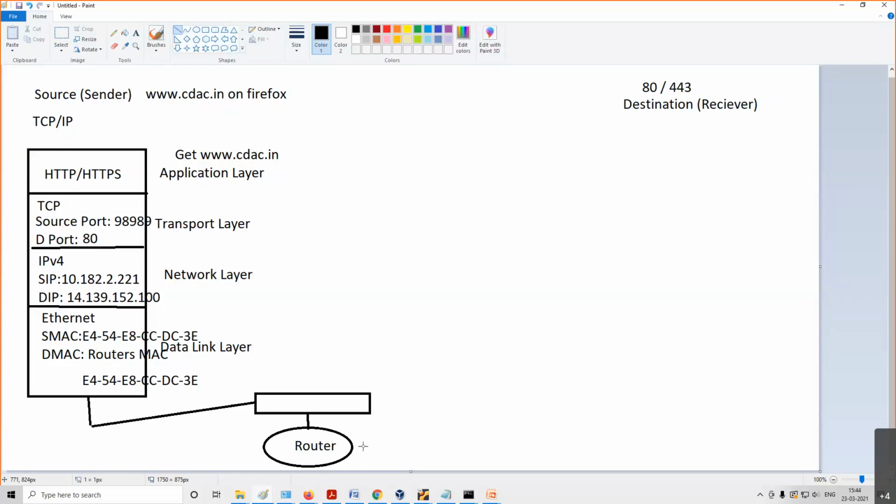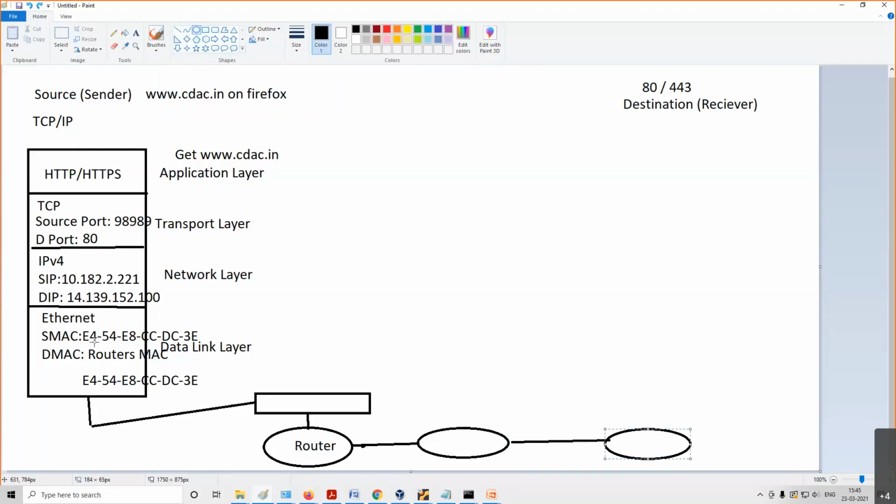Now from this router, again you are connecting to one more router through a switch, or we can say directly connected. For example, directly connected. So one more router. This is the router at my end. This is the router at the BSNL end, right? After BSNL, some more routers are there. Suppose this router is in Pune somewhere, right? So how many? Three routers.